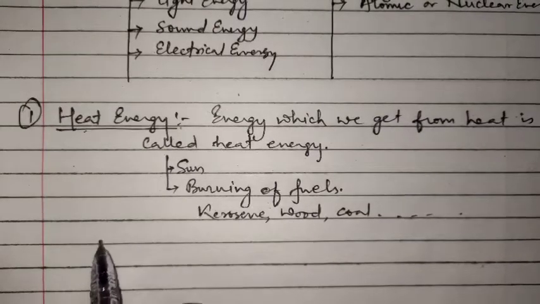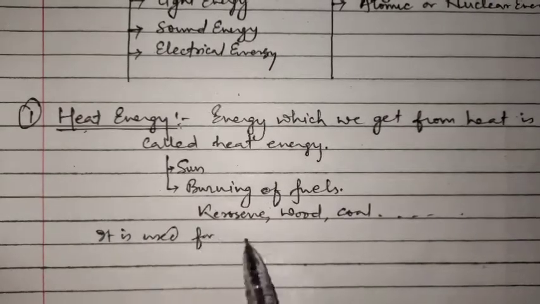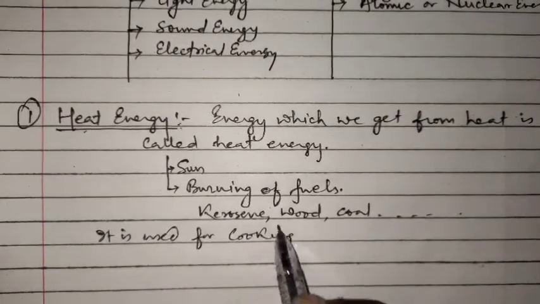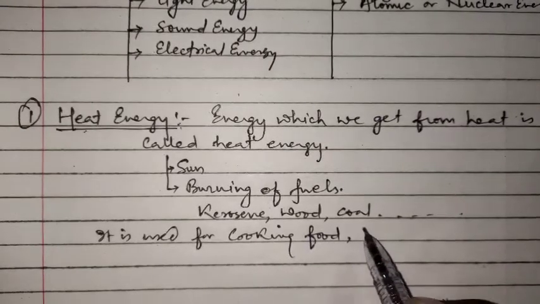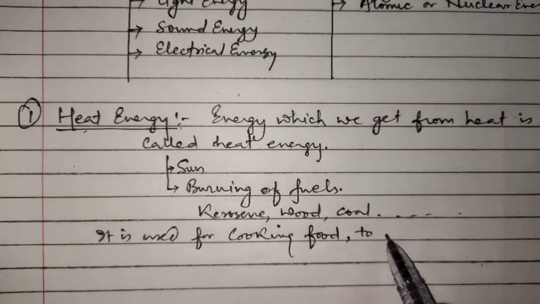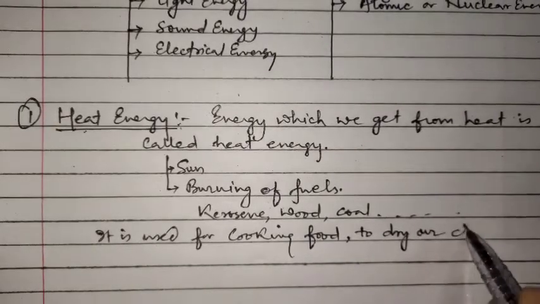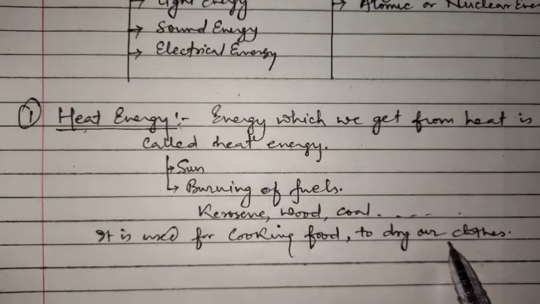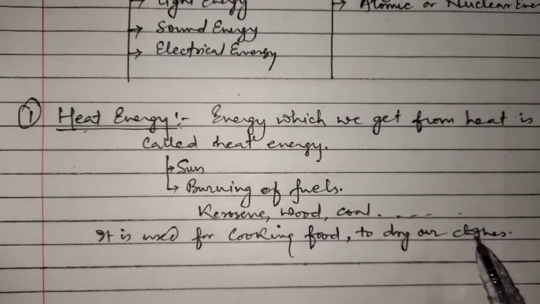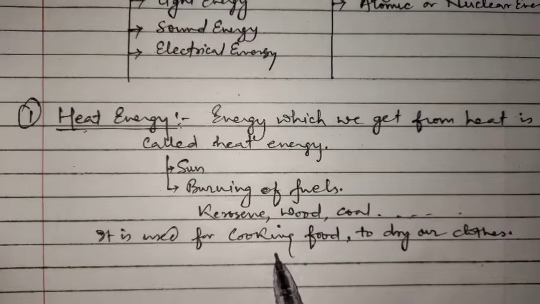Why is heat energy used? It is used for cooking food, and to dry our clothes. Heat energy we require for drying of our clothes. These are the uses of heat energy in our everyday life.